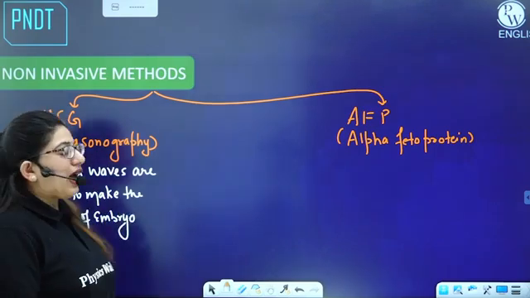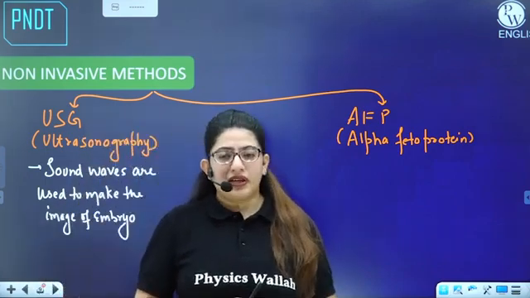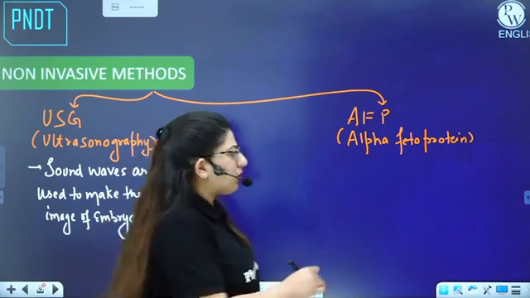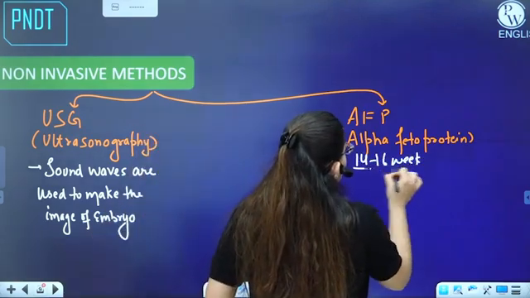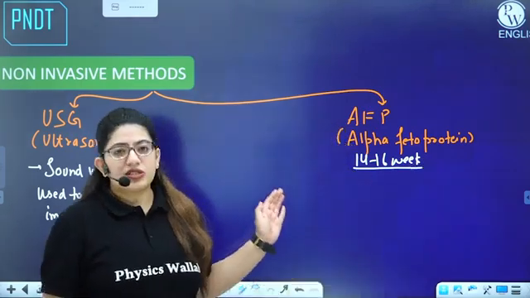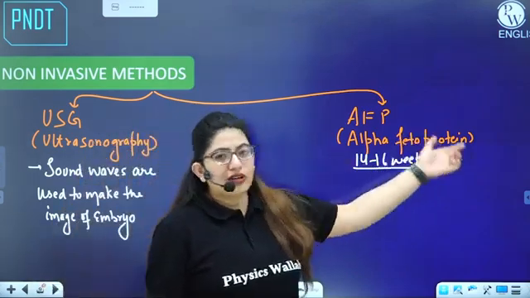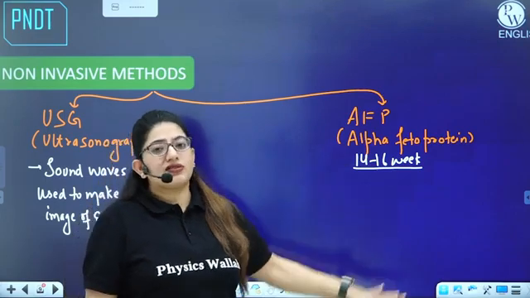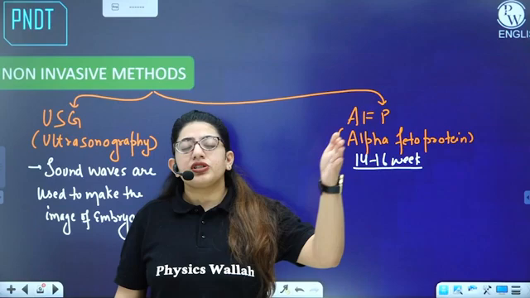And what is AFP, alpha fetoprotein? When a female is pregnant, she has to undergo a lot of blood tests. This blood test takes place around 14 to 16 weeks of pregnancy. Around this week of pregnancy, the AFP level should be higher. If before 14 to 16 weeks the level is very much higher, or after 14 to 16 weeks the level is very much higher, or during 14 to 16 weeks the level is very low, the fetus can show morphological deformities.